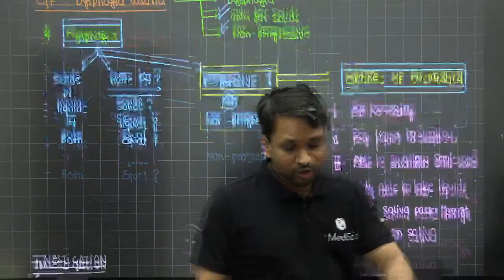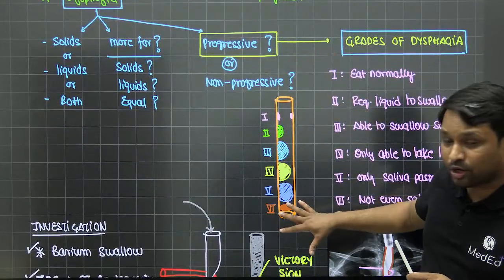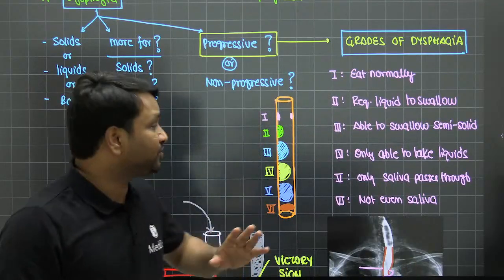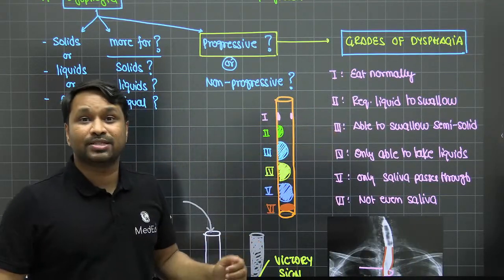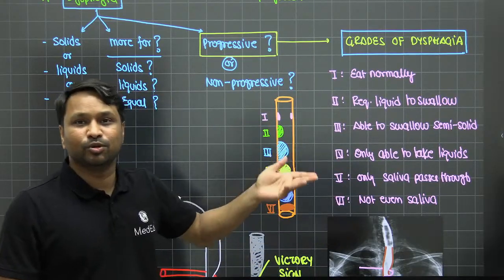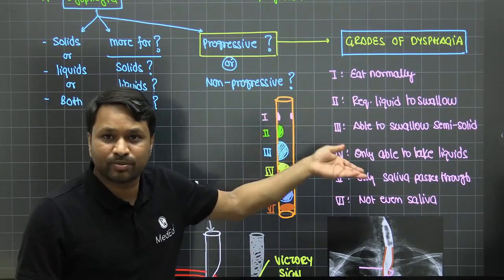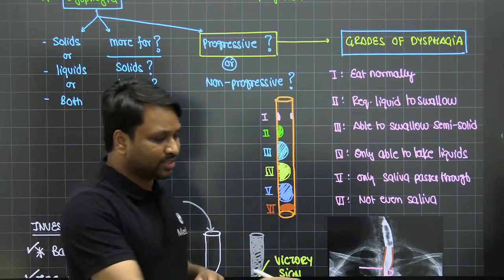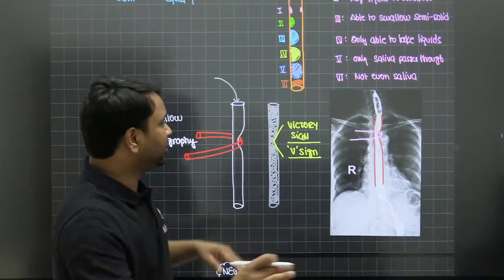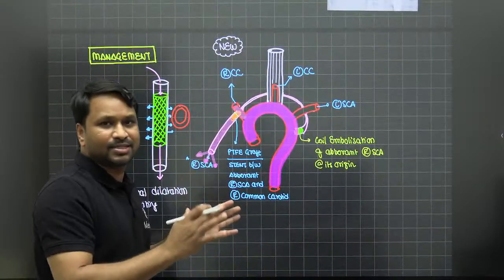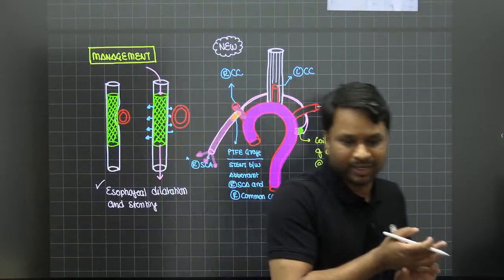But how do you know it is progressive or non-progressive? These are the grades that you're going to look at. Stick this in mind every single time you answer a question on dysphagia. They will say progressive or non-progressive. But how do you know? If a grade 1 is becoming grade 2 or a grade 2 is becoming grade 3, it is progressive. If it is halted at the same grade, it is non-progressive. You look at your investigation, you evaluate it on a radiograph, confirm on a CT angio, and this is how you do your management.